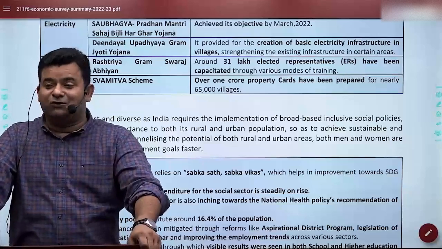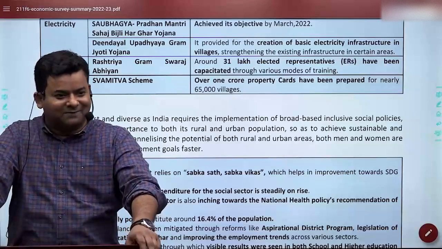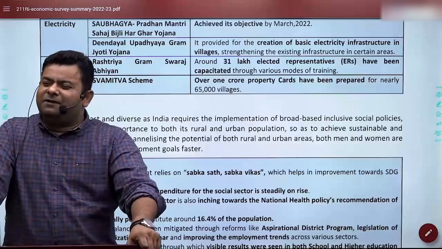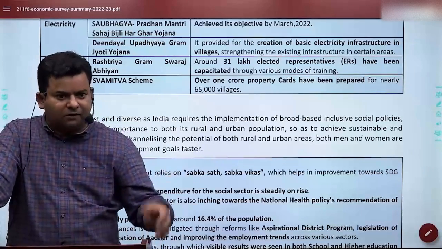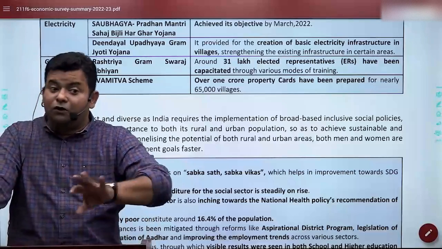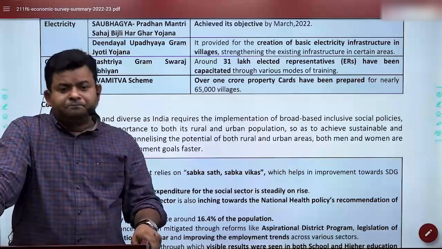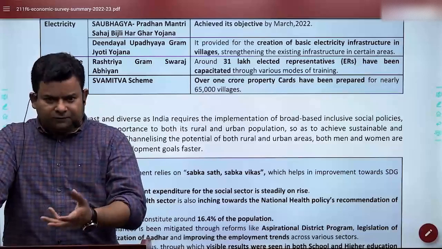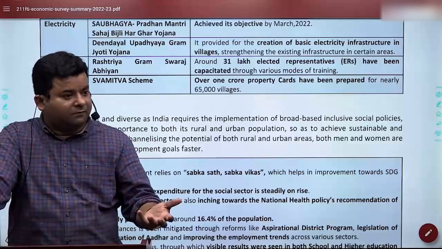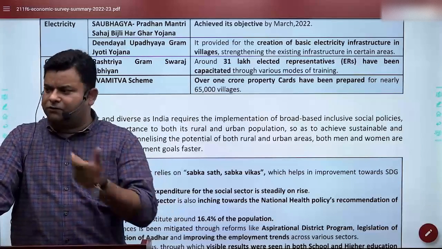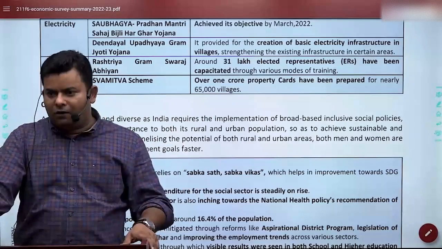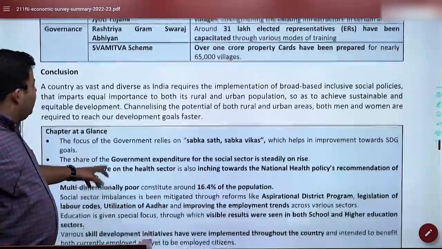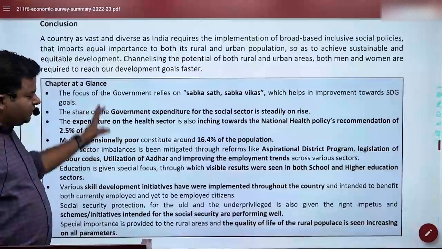And I really feel bad about this rain though. I know in the summers you will be enjoying, pakoda khane ka time aa gaya. But the fact is that for villages it is very detrimental, because their wheat, which is a rabi crop, might be adversely impacted if not reached to the warehouse. So we have these kind of predictions now, and that's even more required. So considering all this, Swamitwa is also a very important development, which is providing them the land holding records and such things. That's how we got, in a nutshell, what the chapter is.